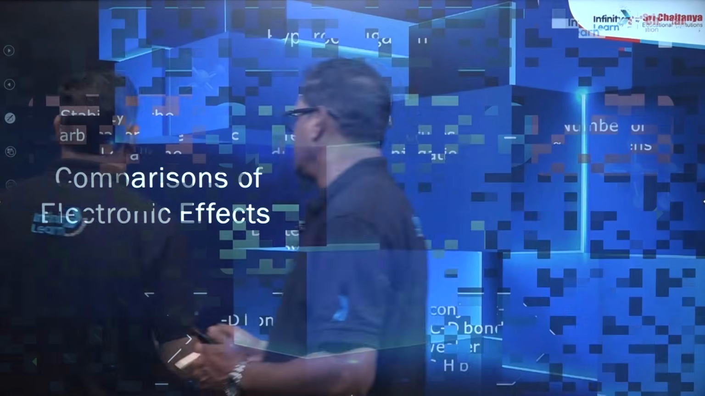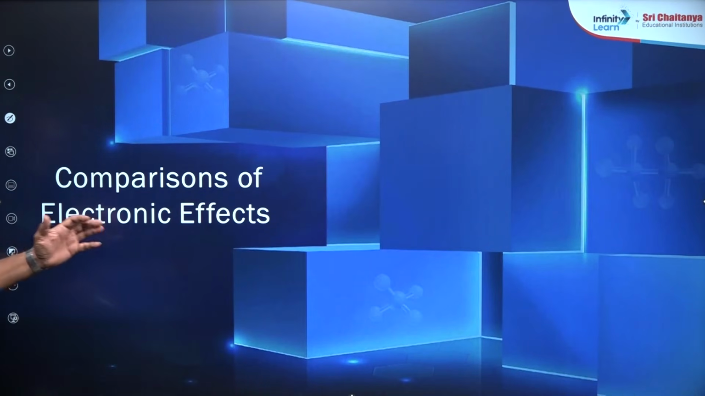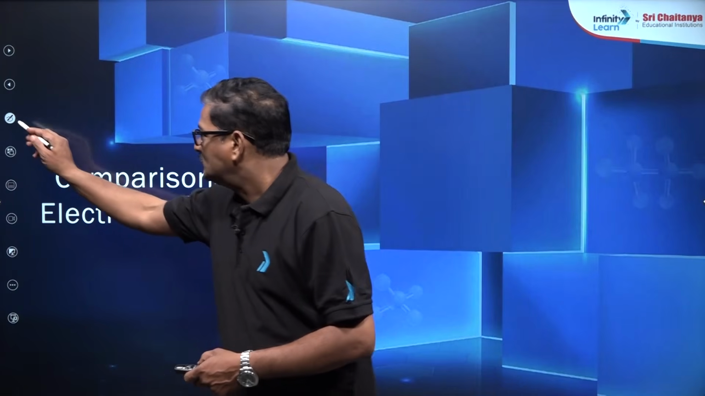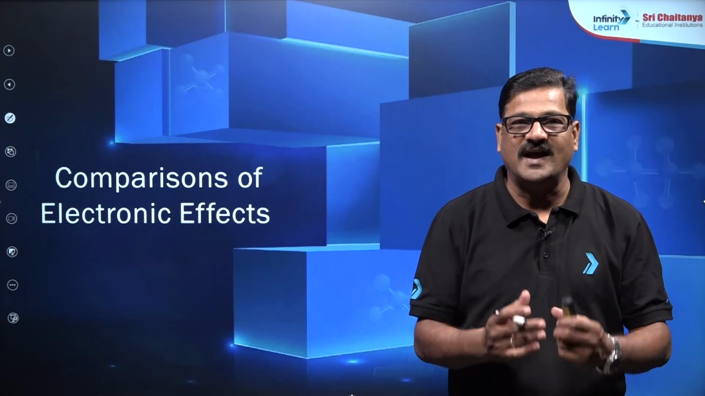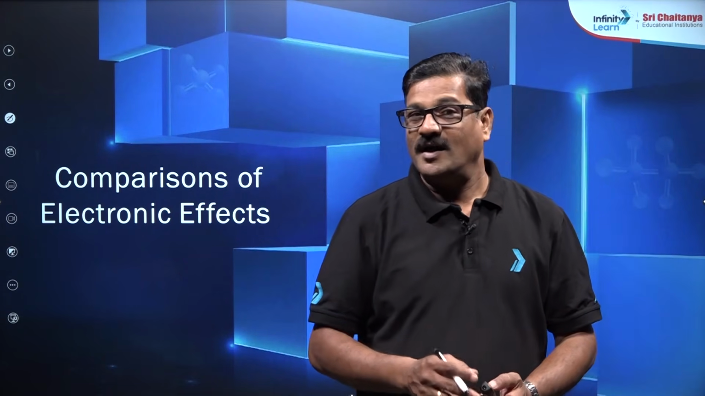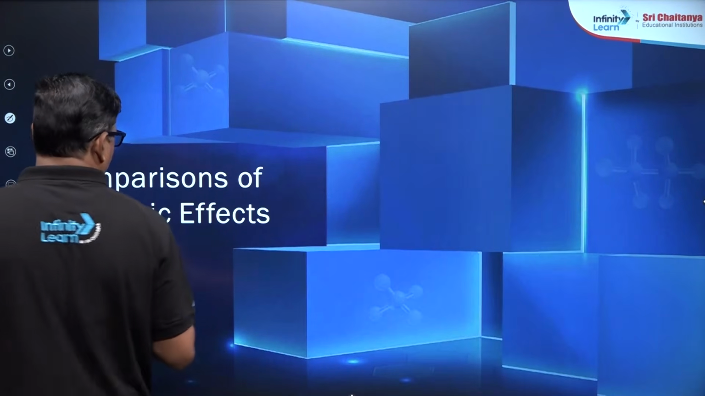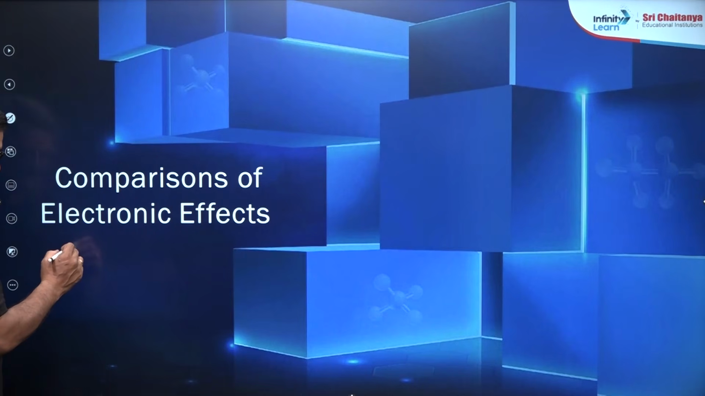Moving ahead, comparison of electronic effects. This is a super important point. You have the inductive effect, the mesomeric effect, and hyperconjugation. What is the actual order you need to follow? I have already given you that. So, comparison of electronic effects. A hydrogen bond